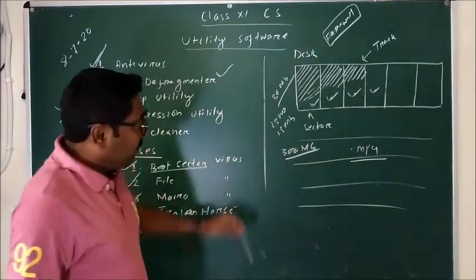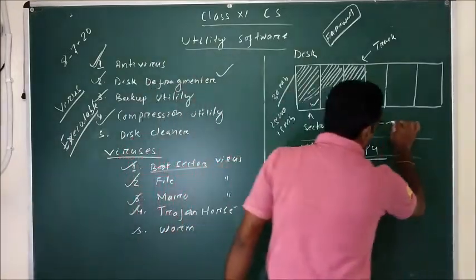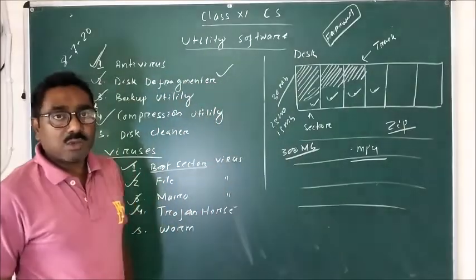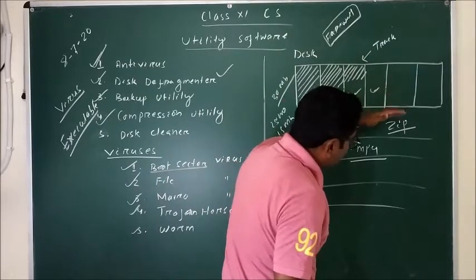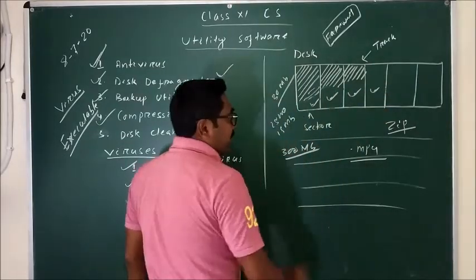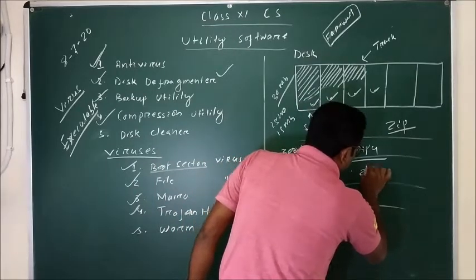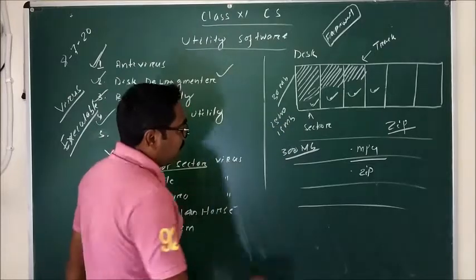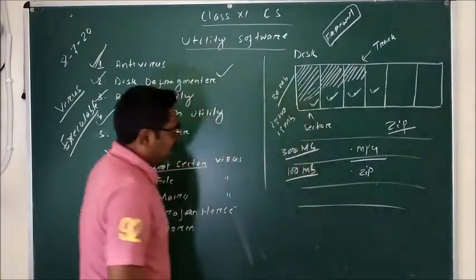Okay, but if you use any compression software like ZIP, WinZip, which is a compression software, then if you are zipping or compressing the file, what happens? The file format is changed to ZIP. Then the size of the file is reduced from 300 MB. It may become 100 MB or something like that.